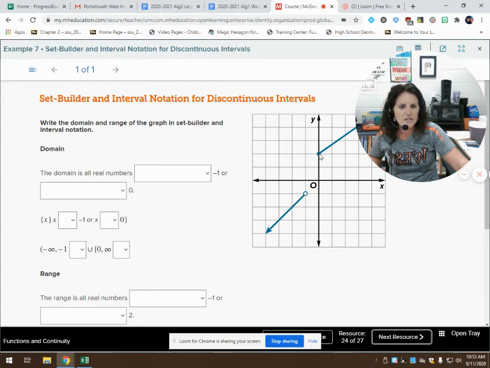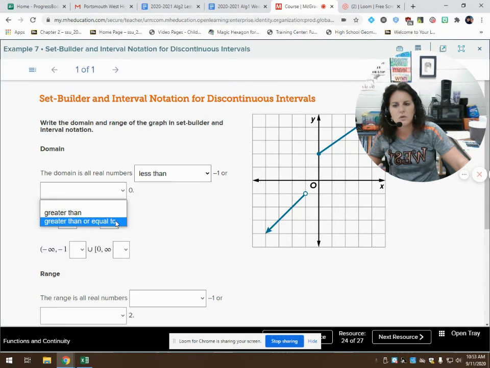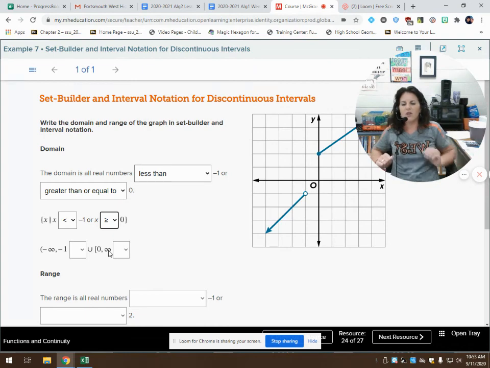We include 0. We do not include -1. So the domain is all real numbers less than -1, but not including, or all real numbers greater than or equal to 0. So we say x such that x is less than -1 or x is greater than or equal to 0.